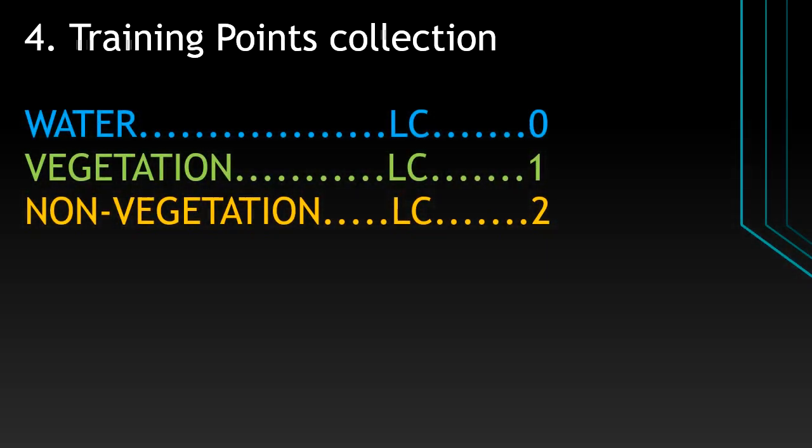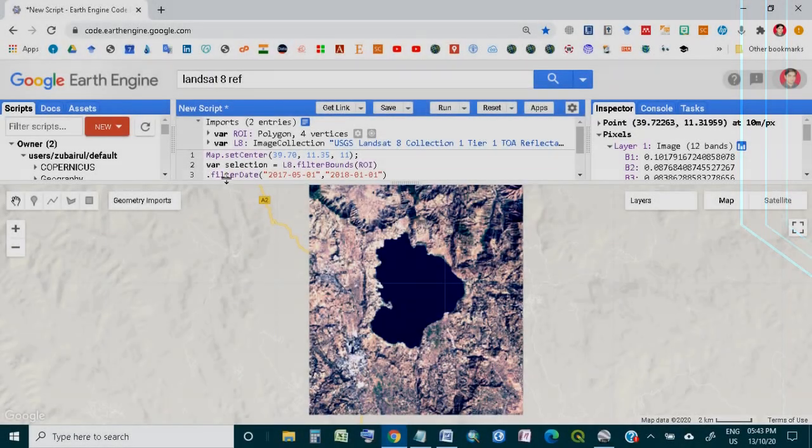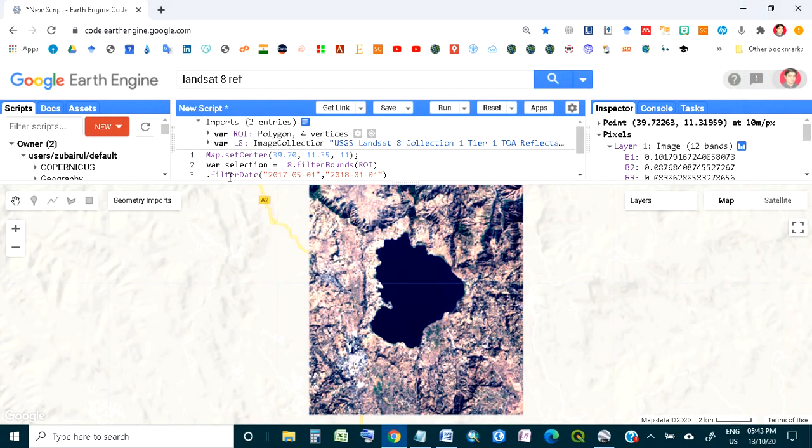So the fourth step is to collect the training points, and here I will collect the points for water, vegetation and non-vegetation. Here I'm not taking more classes because this is for the exercise and tutorial. In the next videos we can take more classes, but here we will take only 3 classes. So now we are open with Google Earth Engine. Now we have to collect our training points.